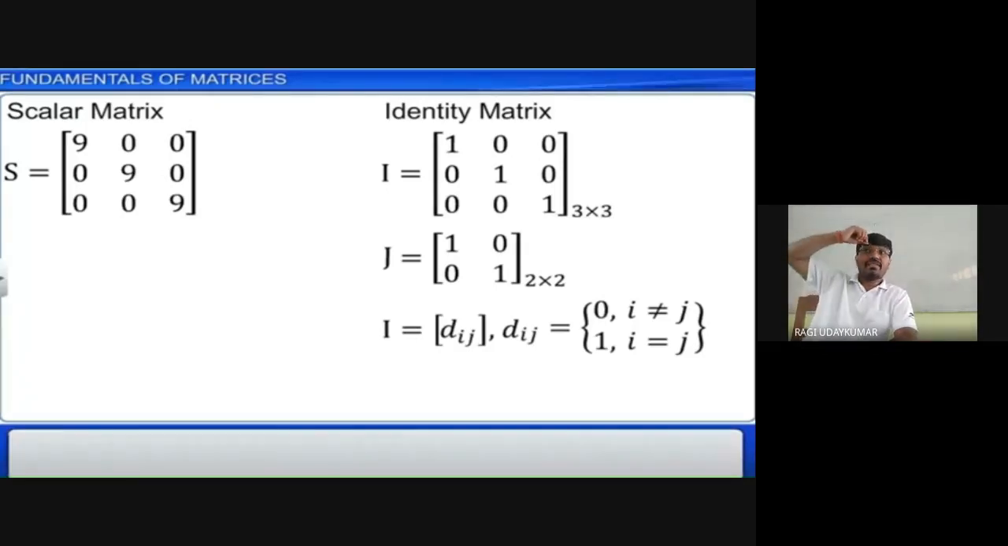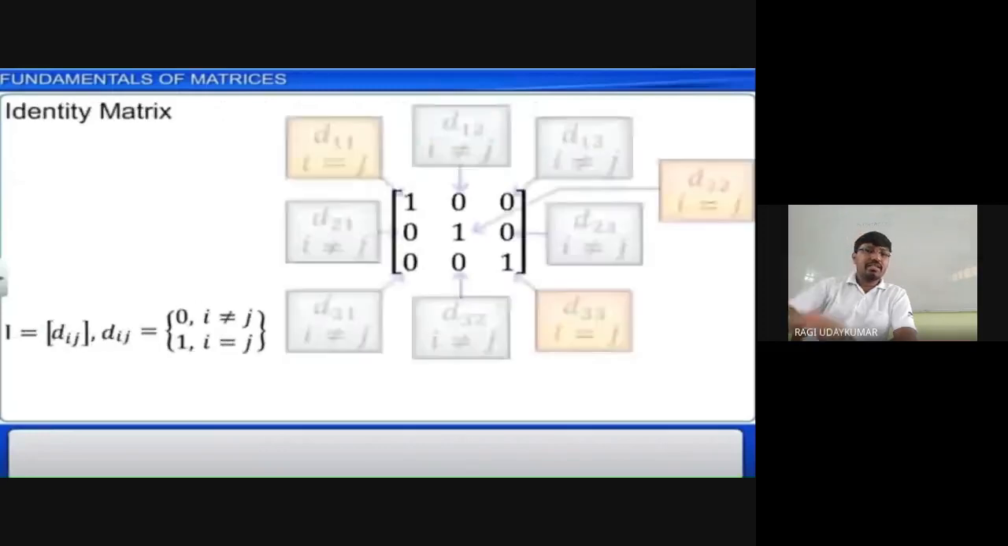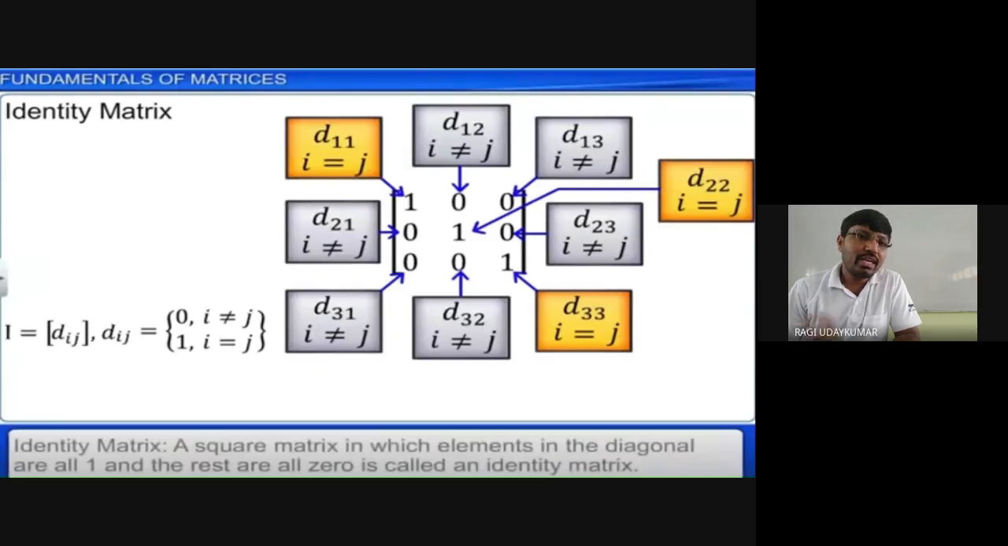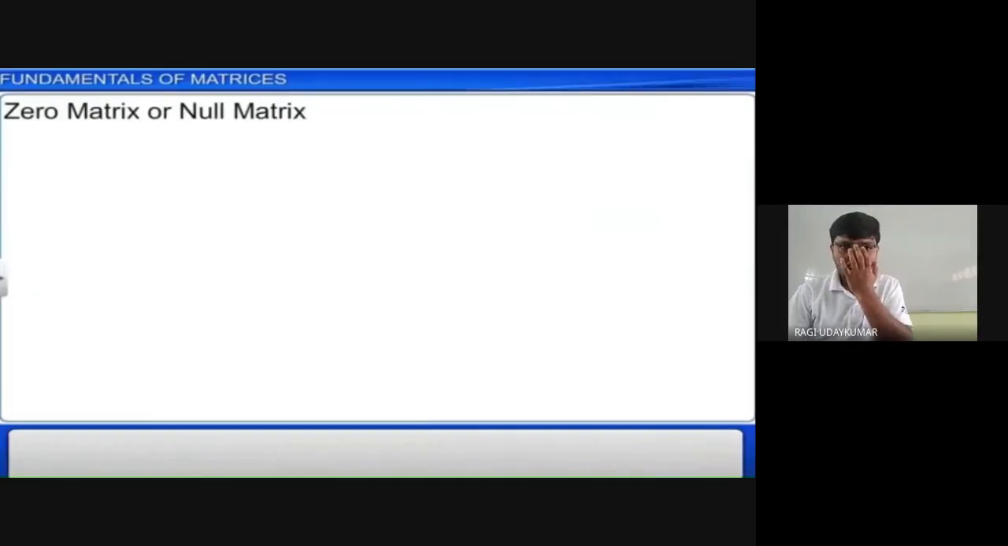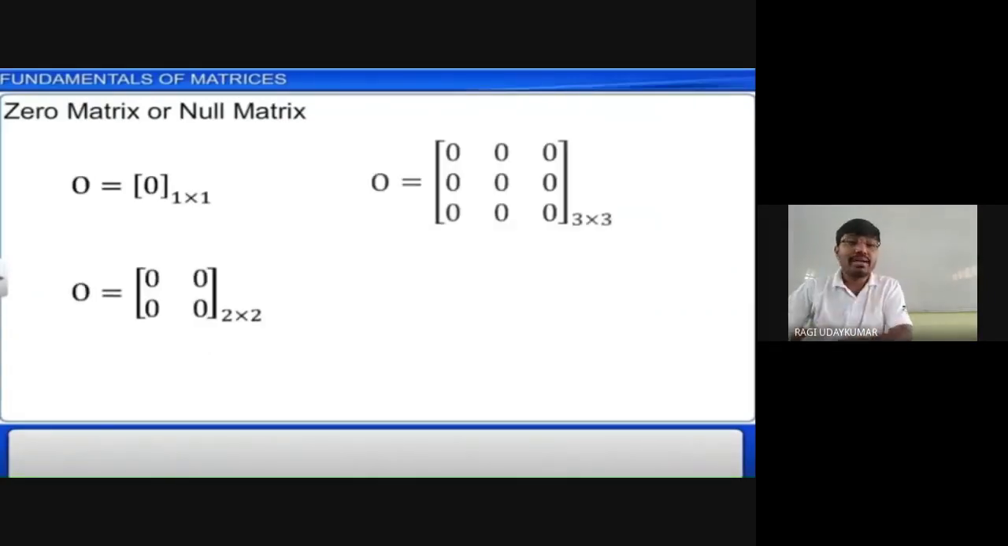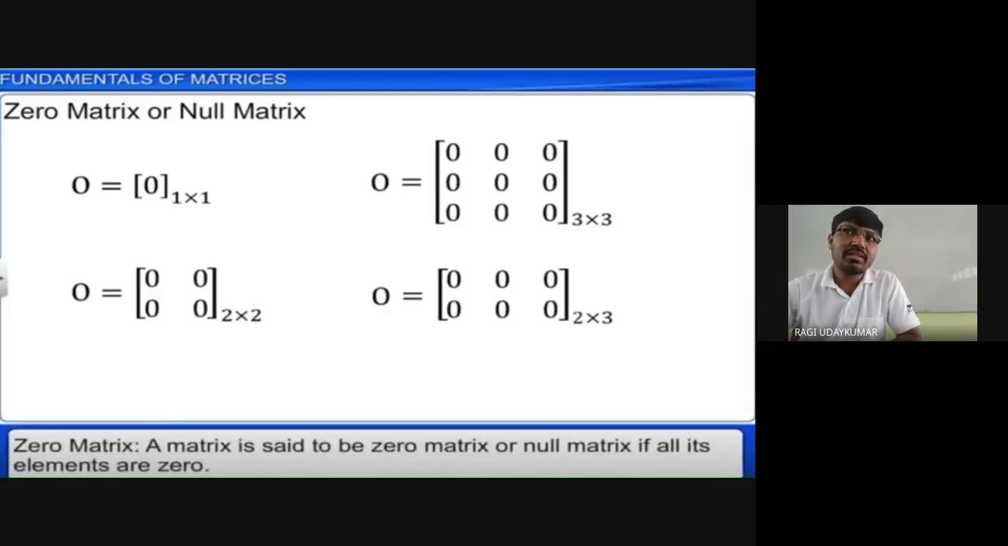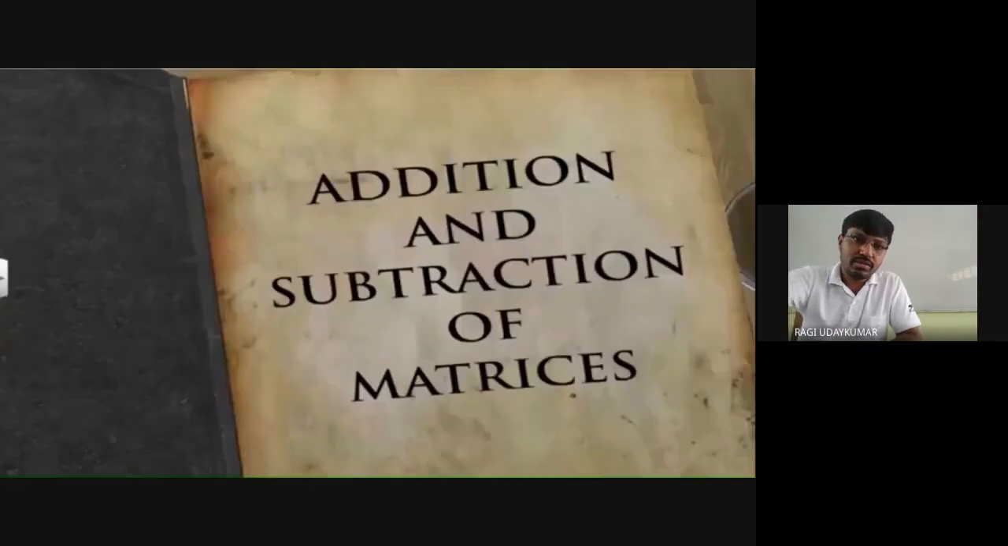Whenever you see this picture, you can understand: not equal means 0, equal means 1. Then the identity matrix can be called a unit matrix. Zero matrix or null matrix means all the numbers are zeros. A matrix is said to be a zero matrix or null matrix if all the elements are zeros.